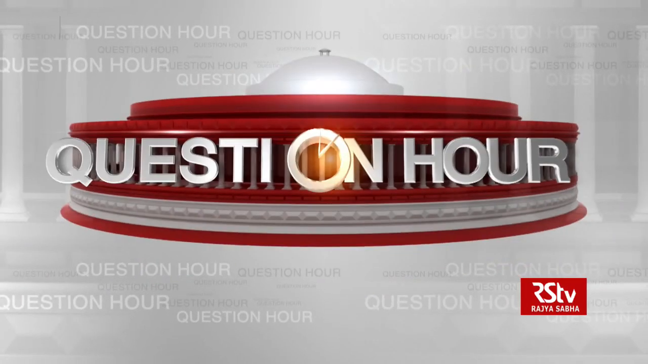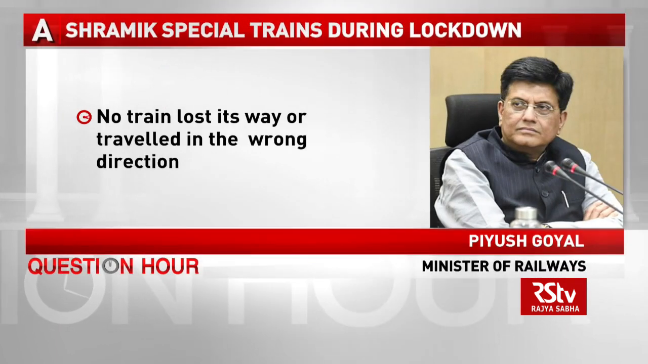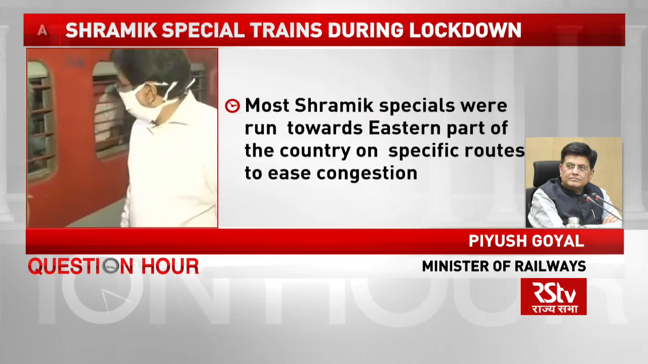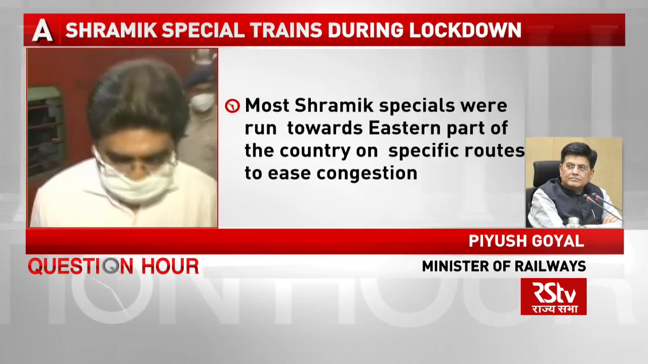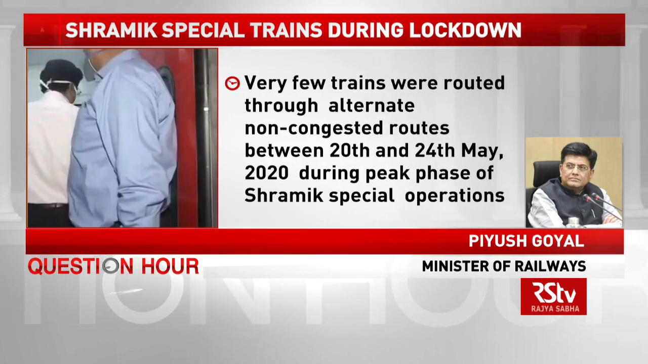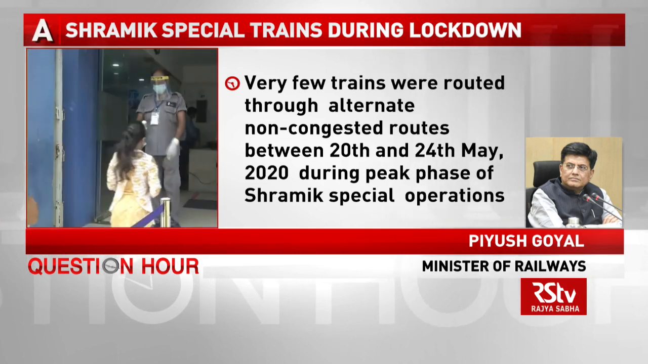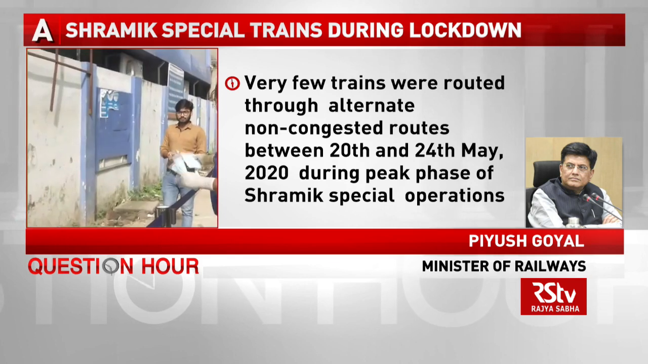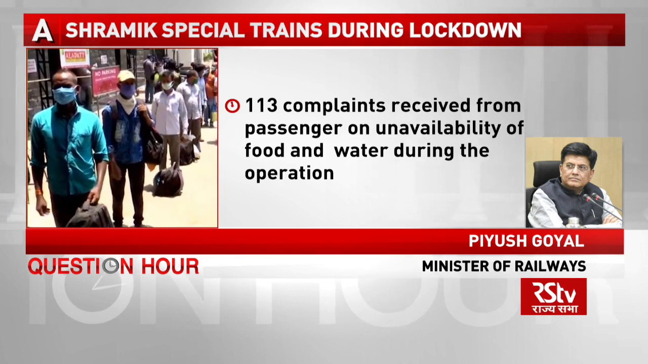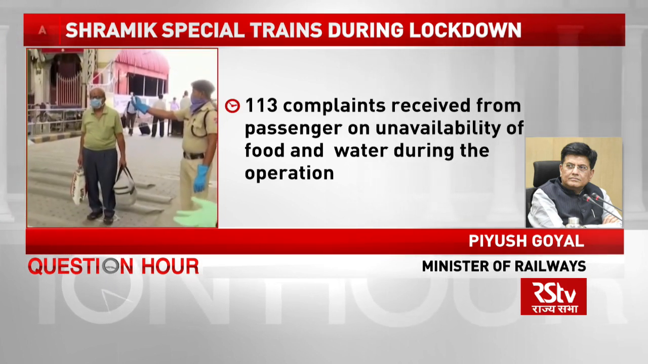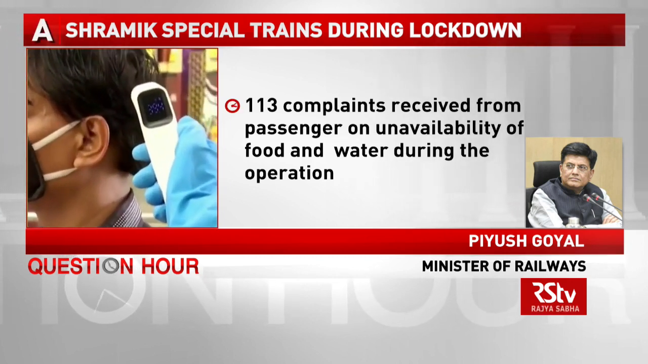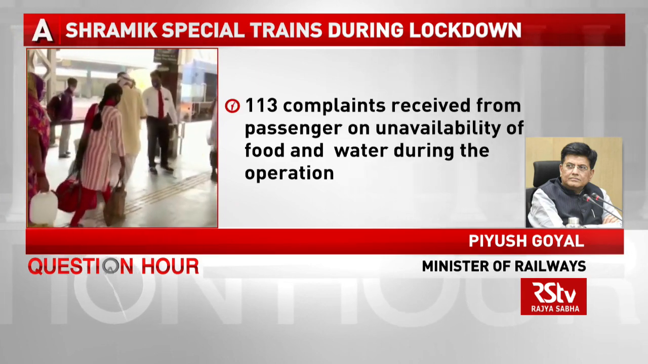operation of these trains. No train lost its way or travelled in the wrong direction, as most of Shramik special trains were run towards eastern part of the country on specific routes to ease congestion on these routes. Very few trains were routed through alternate non-congested routes between the 20th and 24th of May during peak phase of Shramik special trains operation. 113 complaints have been received by the IRCTC from passengers travelling on 4,621 Shramik special trains on the unavailability of food and water during the operation of Shramik special trains.